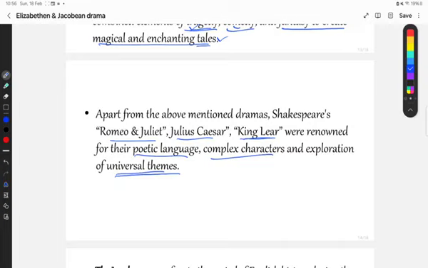So from a king to a beggar, it is because of the vice that he always wanted to listen to good about himself. So he distributed all his wealth among his two daughters, and the third and the smallest daughter got nothing. But the two daughters who got all the wealth of the king, at the end of the play they ignored the king, and he ended up being a beggar towards the end.